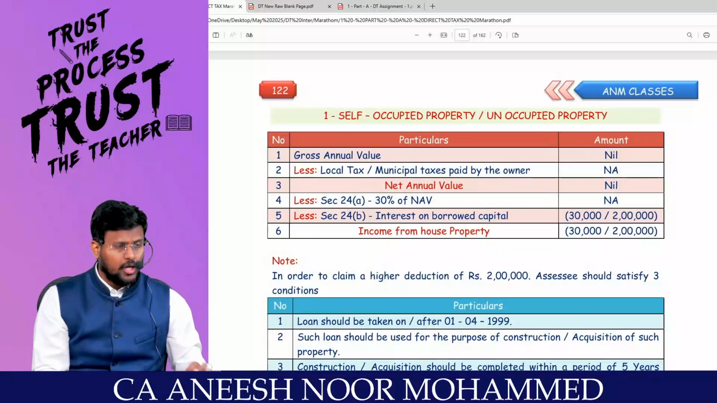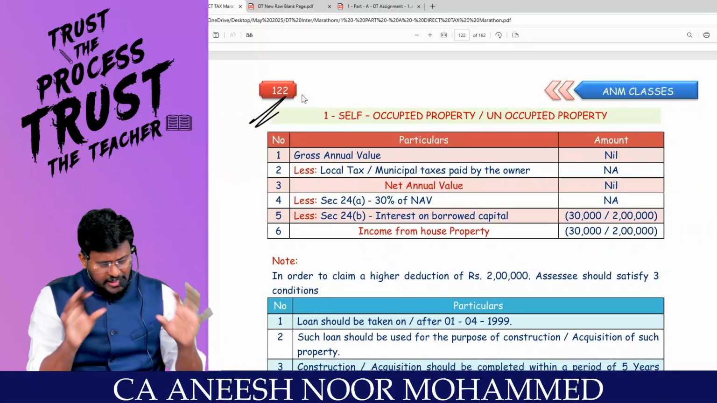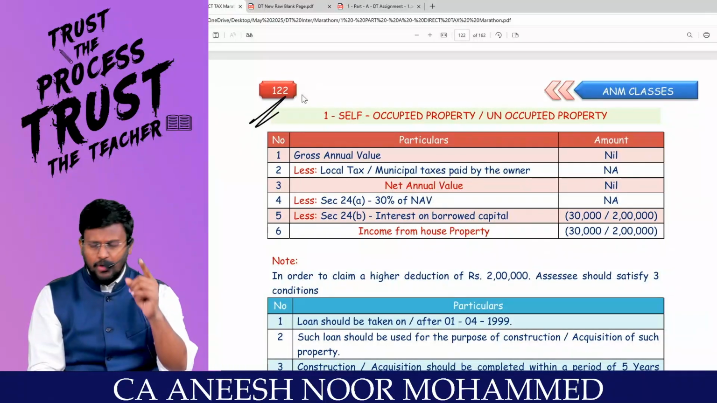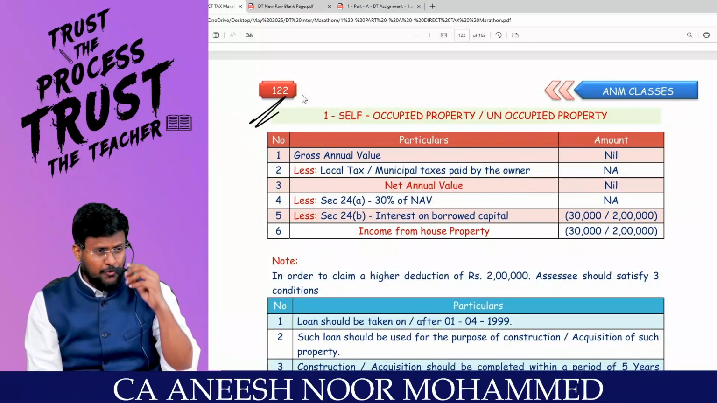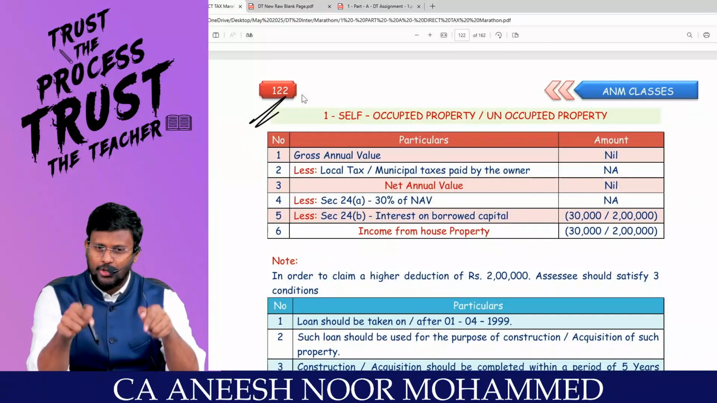Now we are going to talk about when a property is fully self-occupied. If you have your own house, my dear lovable students, and you are staying in that house, I am talking about that house.